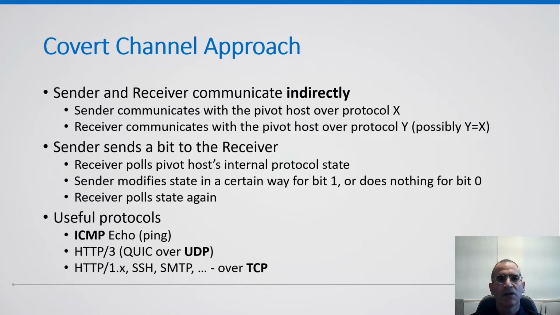Finally, the receiver polls the pivot host again to determine whether the internal state changed in the prescribed manner. If it did, the receiver interprets this as the bit 1. If it did not, the receiver interprets it as the bit 0.